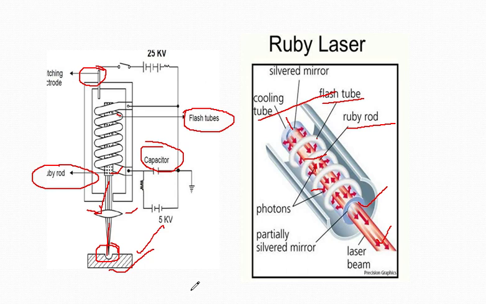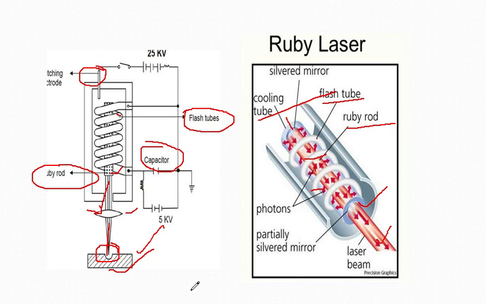And when the workpiece thickness is more than 0.25 millimeter, a taper of 0.05 millimeter per millimeter is noticed. So you can see the ruby laser mechanism with the help of this particular figure.